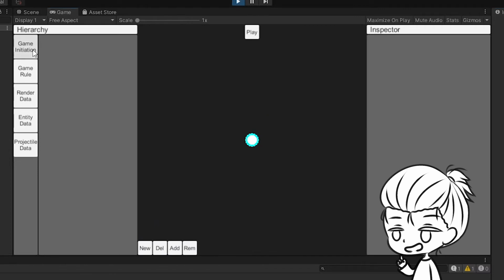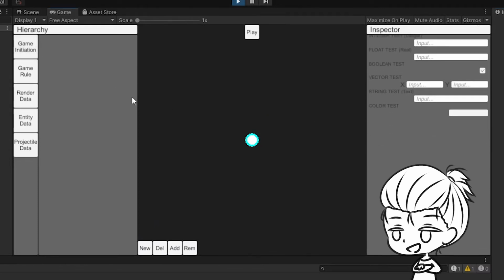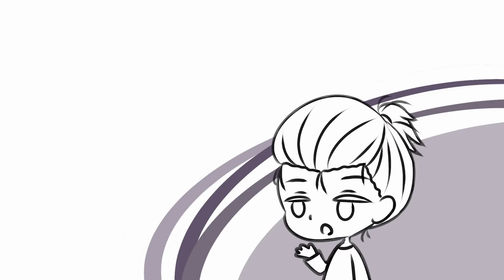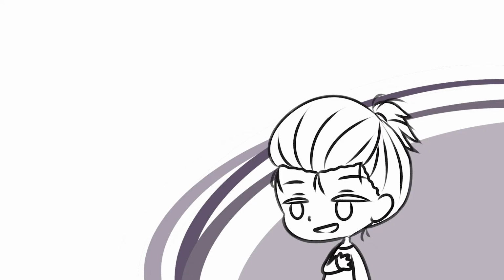I also made an editor somewhat similar to the Unity editor to help you make your own mod much more easily. It obviously is awful, but don't worry, I'll make it much better in my next devlog.